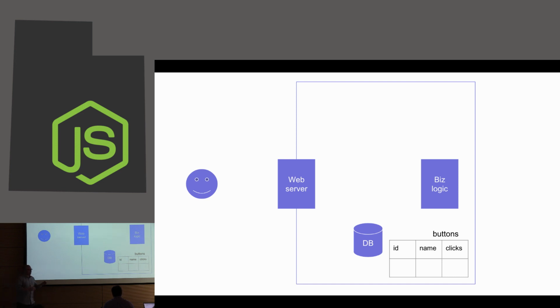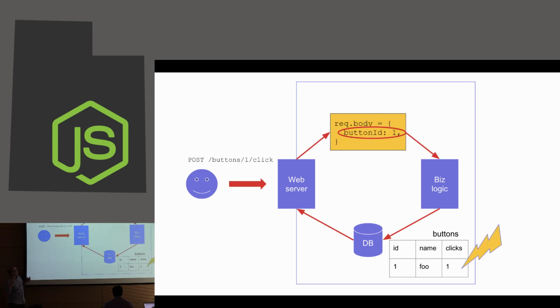This slide I took from a presentation where I was talking about this silly app where you could create buttons and then people could click them and it would count how many times they were clicked. And so if a user created a new button, you might get a request that comes in to create a new button. And this is Node and an Express thing, so we've got a request body object that has the name of the button that was created. And so kind of the way we would normally treat this is we would extract from this request the information that we care about, feed it into the business logic.